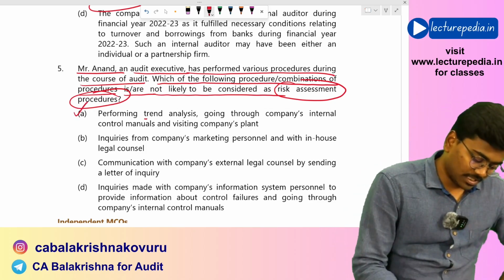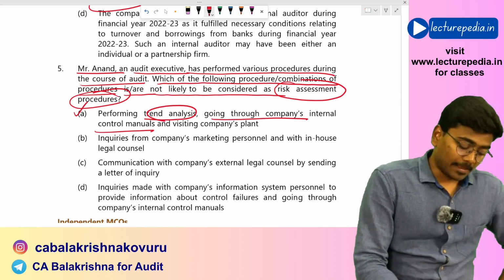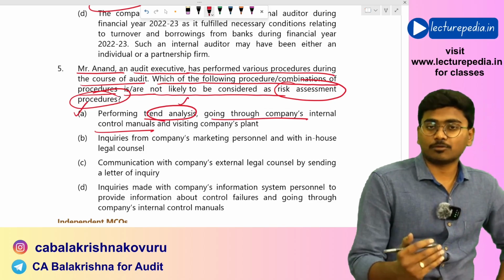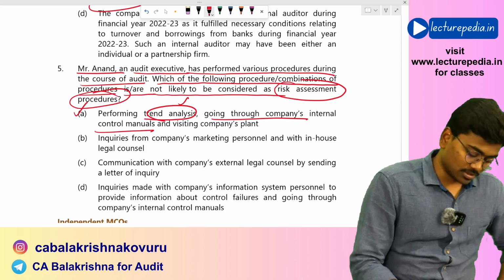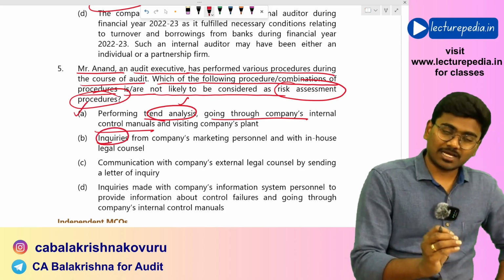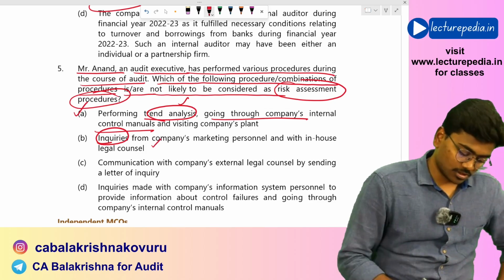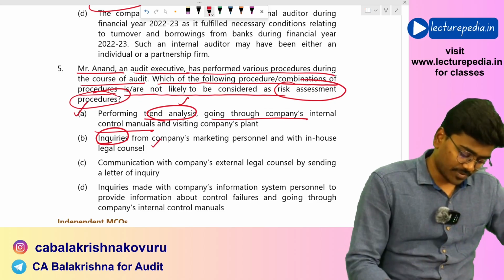Performing trend analysis, going through the company's internal control manual. This is an analytical procedure, and an analytical procedure can be used as a risk assessment procedure. So this is a risk assessment procedure. Inquiry will always be a risk assessment procedure, so option B is also a risk assessment procedure.